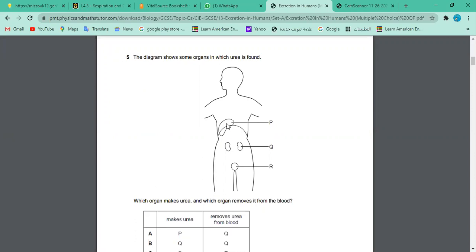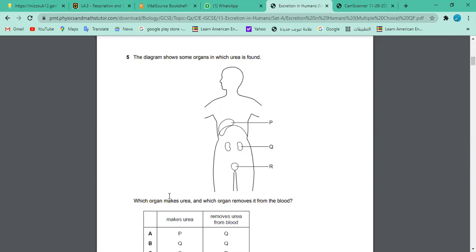P, which is the liver, is where urea is made. Q, the kidney, is where the urea is turned into urine. And R is urine, and thus it also has urea. Exactly. So it is synthesized in the liver and released in the blood. The kidney is filtering, so it has urea, of course, in the nephron and the renal tubules. Remember, the functional unit of the kidney is the nephron. Then through the ureter the urine comes into the bladder. You remember the urinary bladder has urine.